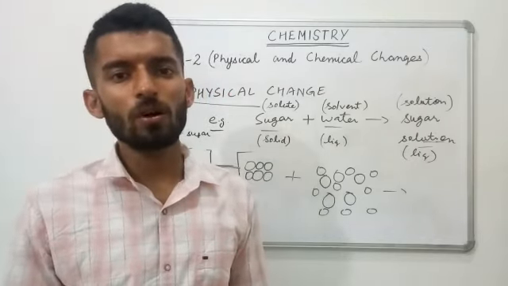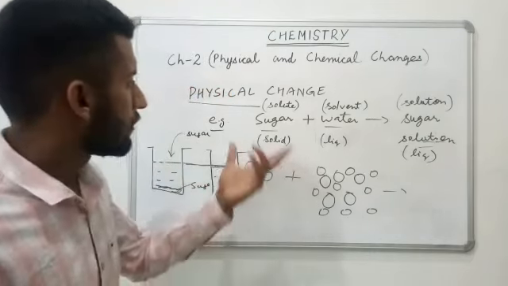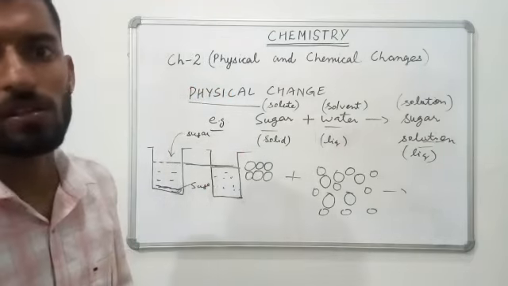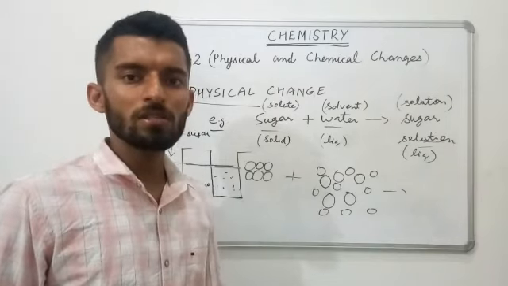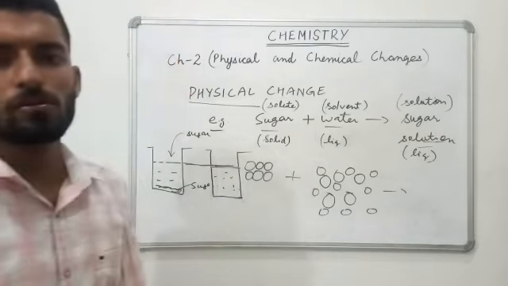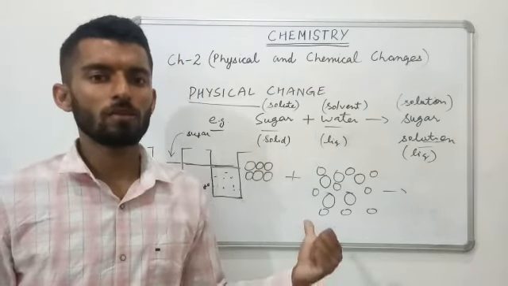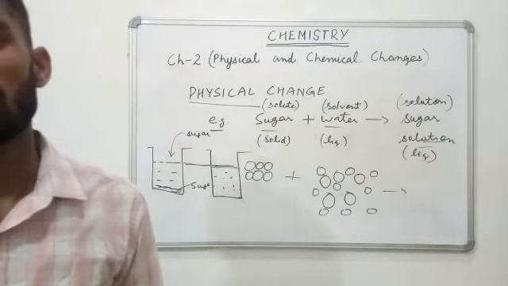So that increase or decrease in the size of the wires or any other metallic objects also comes under this physical change. On increasing temperature, the size increases; on decreasing temperature, the size decreases. So these are general examples of physical changes.